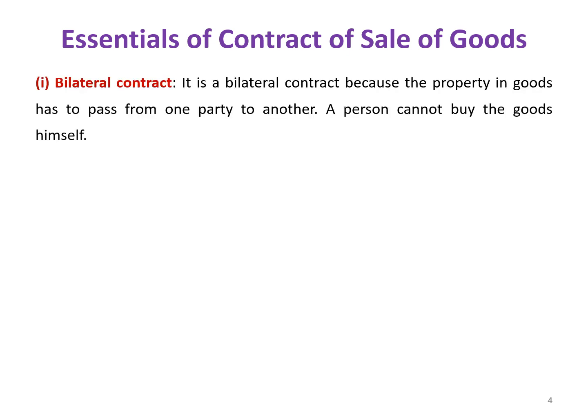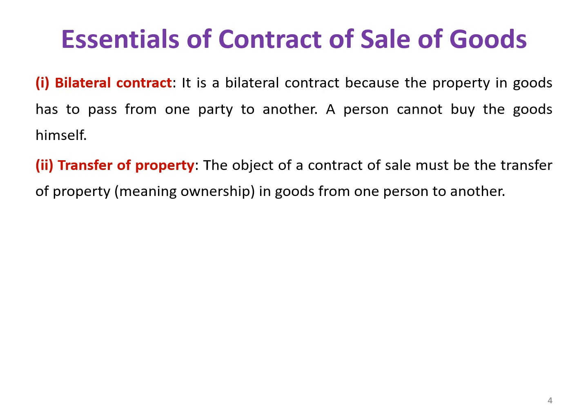The first essential is a bilateral contract. For a sale to be a contract under the Sale of Goods Act 1930, the first essential condition is that it must be a bilateral contract. It is a bilateral contract because the property in goods has to pass from one party to another party. A person cannot buy the goods himself.